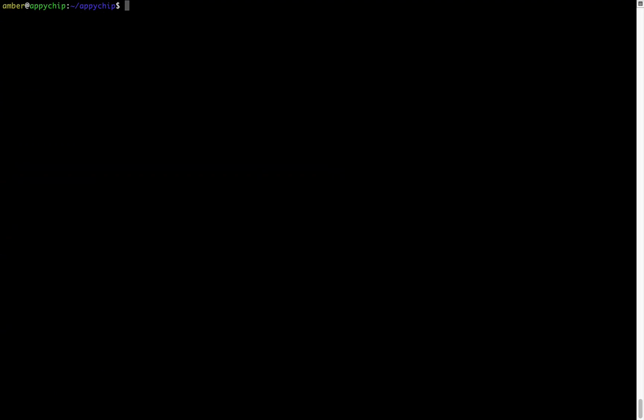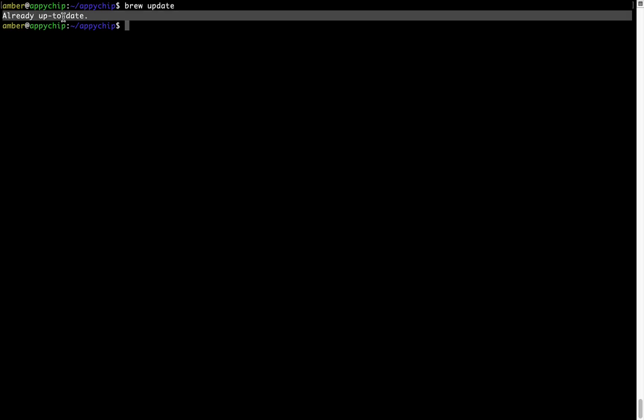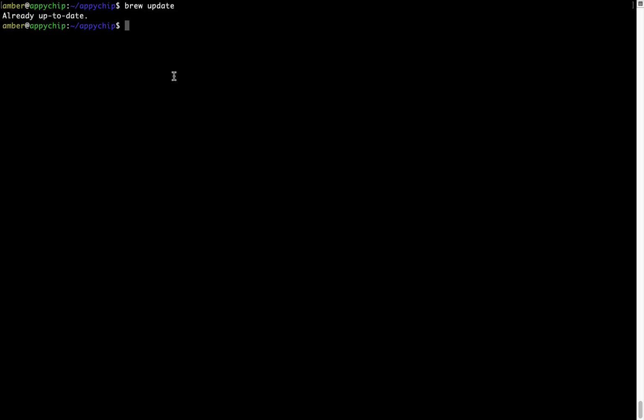Now let's update the package database locally by pulling the metadata of the latest packages from the central Brew repository. This should typically take less than a minute to complete depending on your internet connection speed. To do so, simply type the command brew update and press enter. As you can see, my local Brew database is already up to date because I just installed Brew on my system. Now to install the app, let's run the brew install command. Mind you, if during installation you're prompted to enter a password, enter your Mac user's password to continue.